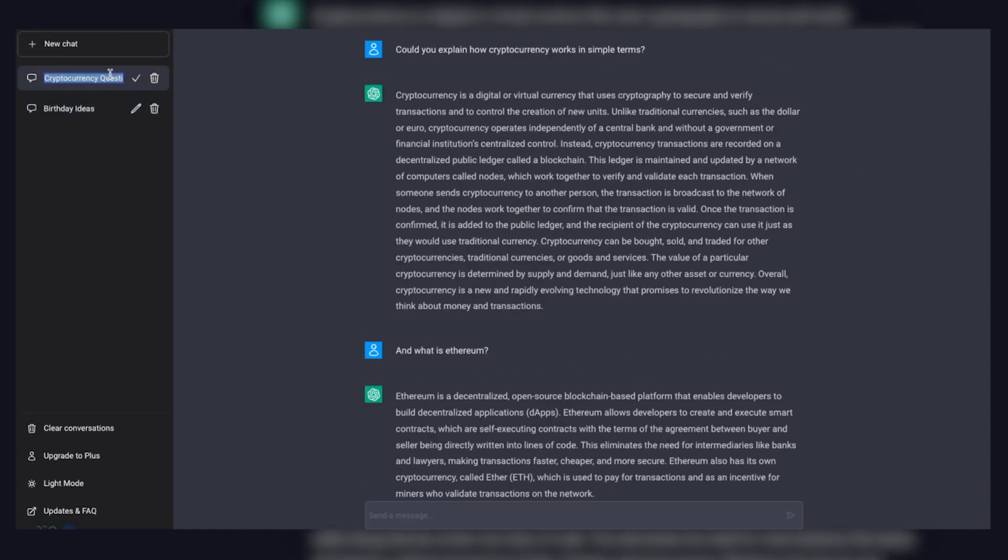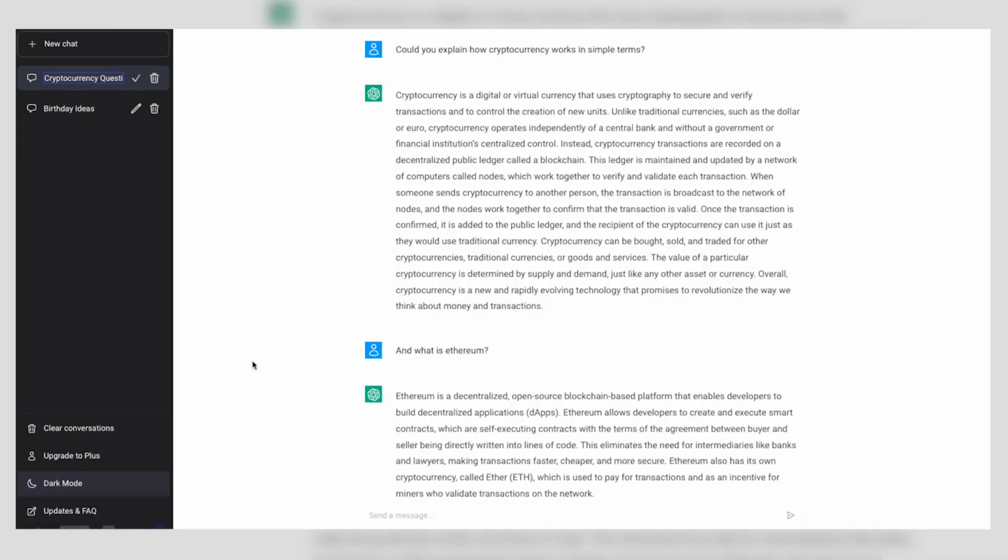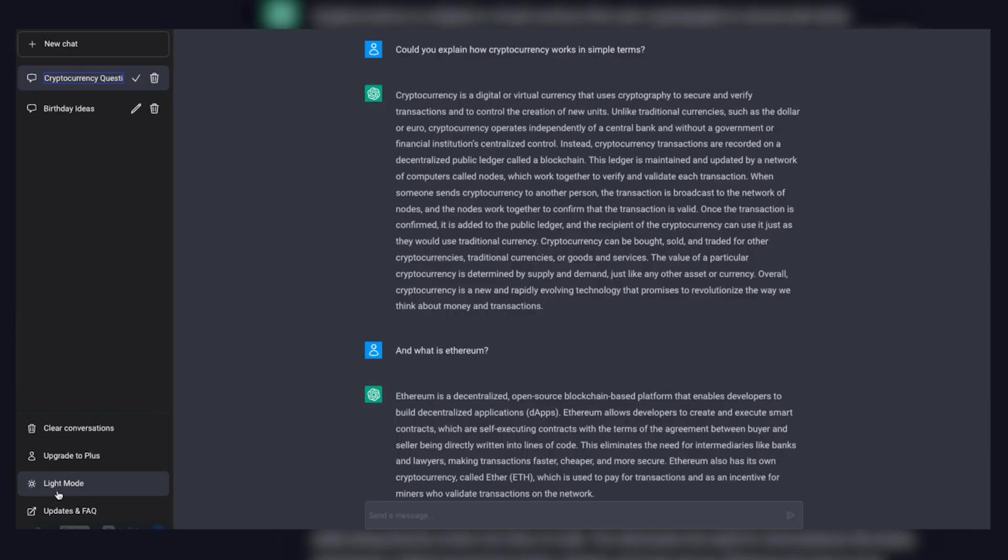You can go right in there and change the name of what this might say. You can clear your conversations. You can upgrade to Plus. You could set your own membership tiers. Again, if you build a product that starts here and then targets more niche groups, you could create some sort of SaaS structure out of this, or some sort of one-time upcharge, however you want to do it. It comes with light mode and dark mode, with a quick one-button switch.